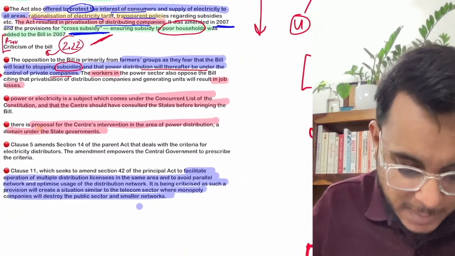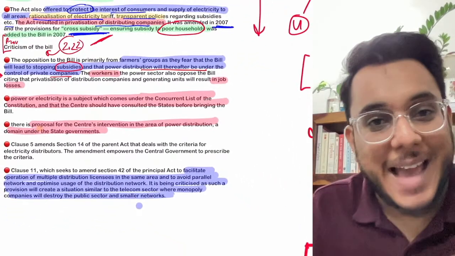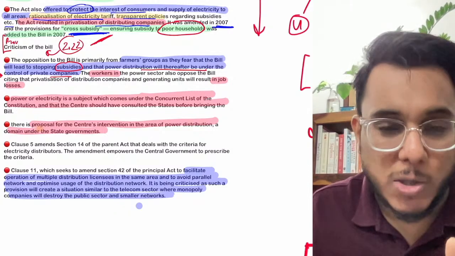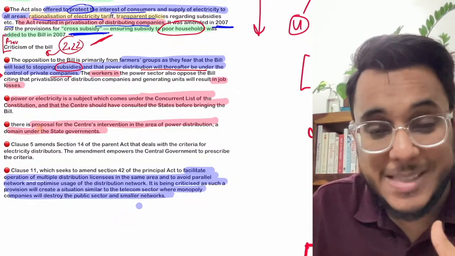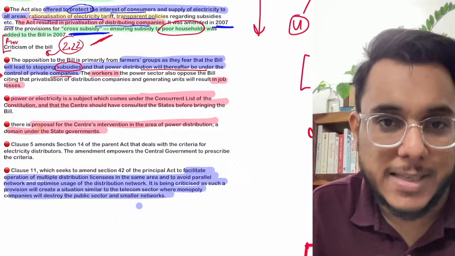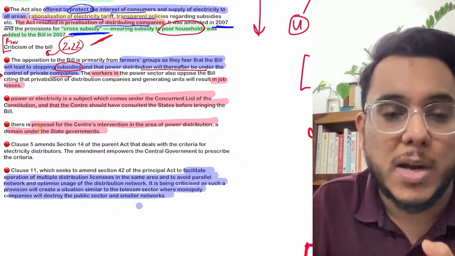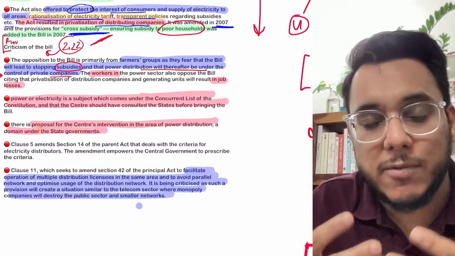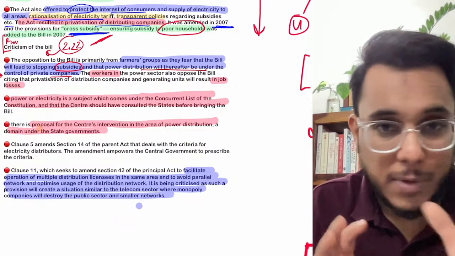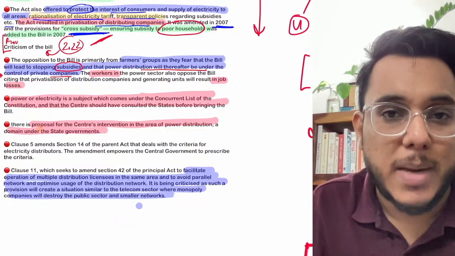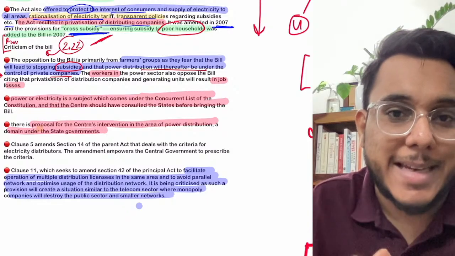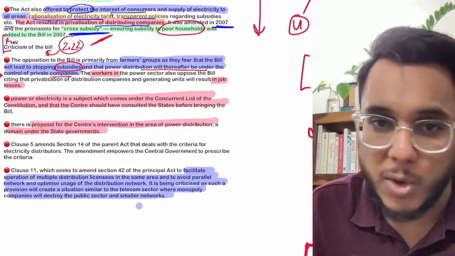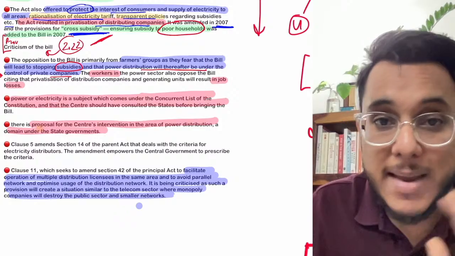Now what has been provided in this particular bill? The bill provides that private companies can come into electricity distribution, though they were there earlier also. But even so, more role is now being given to the private sector. Guys, there are still many distribution companies which are government owned in many of the states. But now the private companies' footprint is to be increased. So the opposition people are saying that if private corporates provide the electricity, what will happen? Obviously they will not be concerned about welfare, they are only concerned about their profit, and in that capacity the subsidies will be reduced.